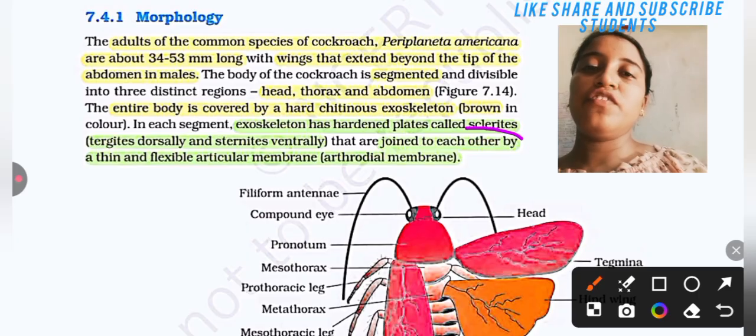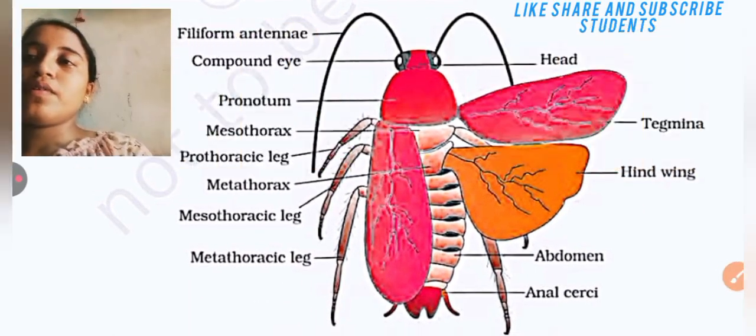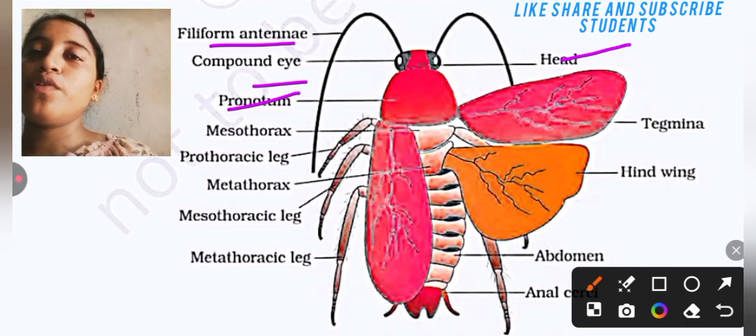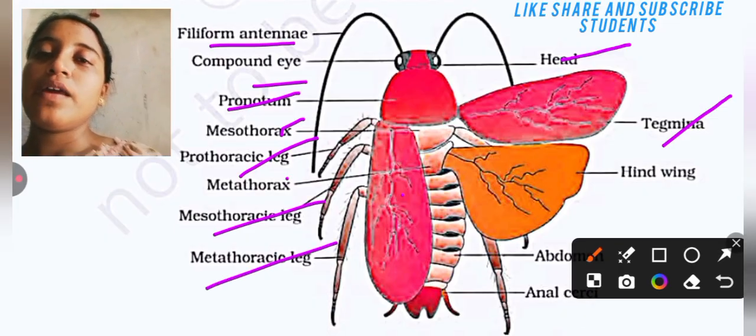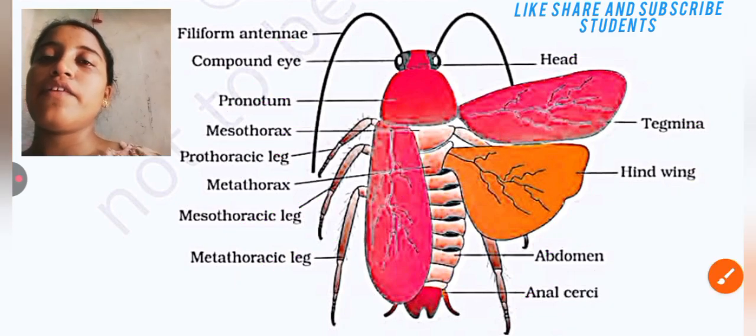Let's see the picture of the cockroach. Here a filiform antenna is present, compound eye, head, pronotum, then prothorax, mesothorax, metathorax, metathoracic leg, abdomen, anal cerci, hind wing, etc.